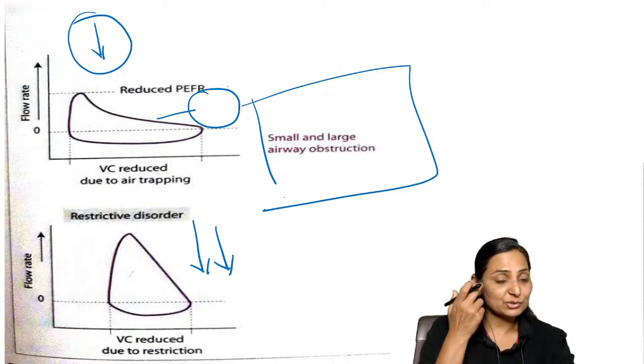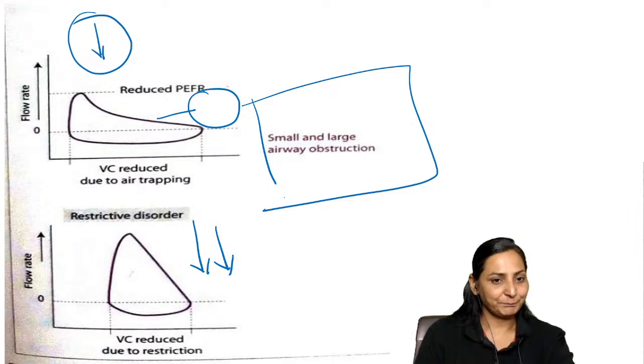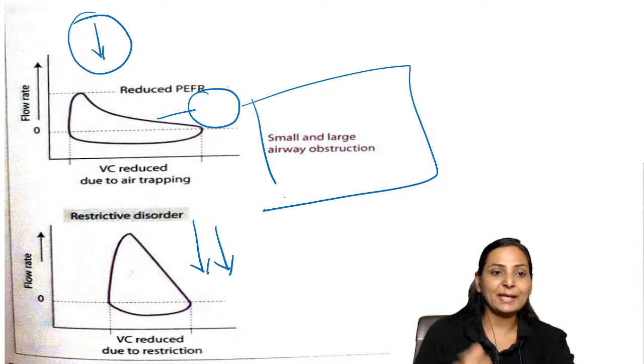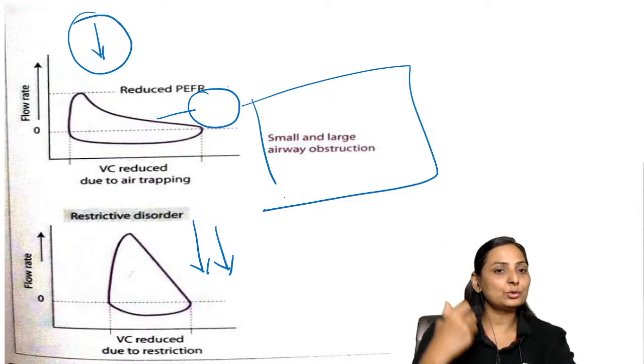There is no obstruction, there is restriction, there is a difficulty in inspiration. Now we know that in case of restrictive disorders, there is a decrease in the compliance. The person is not able to take in air. So if the lungs are not filled with air, how can we expect the expiratory effort to go on?